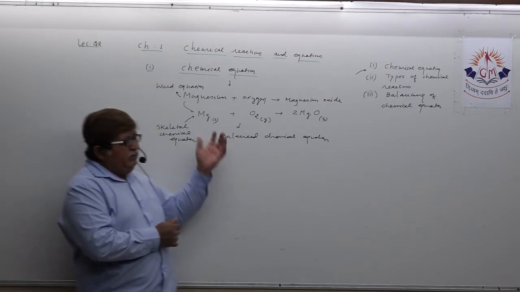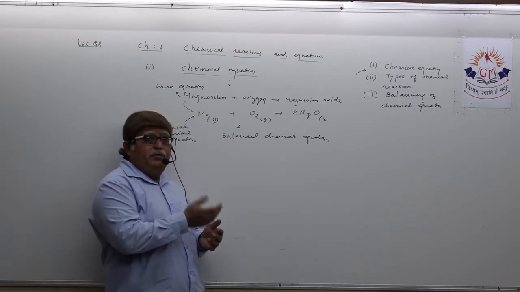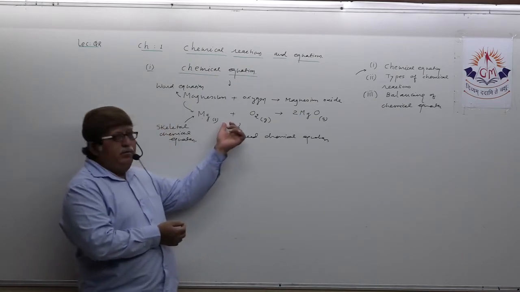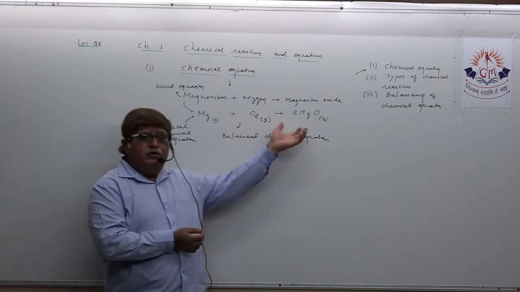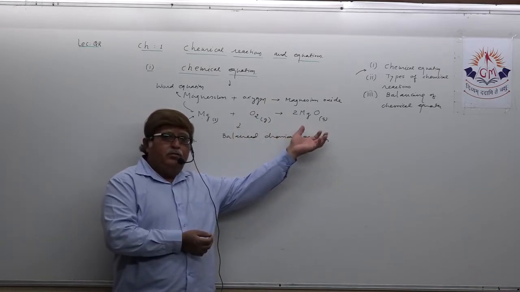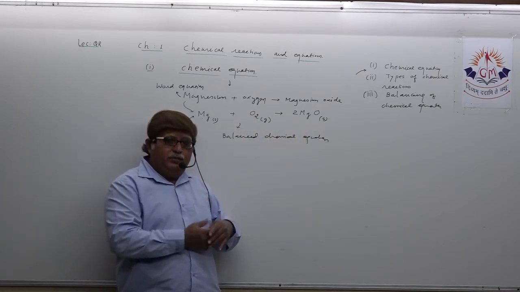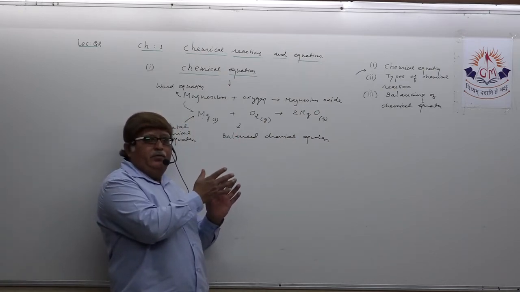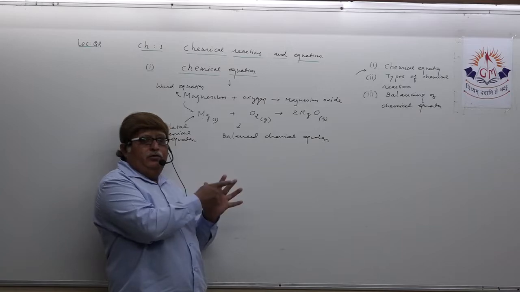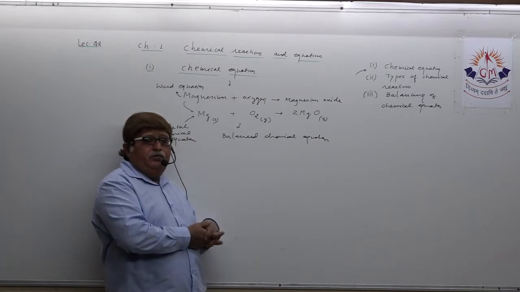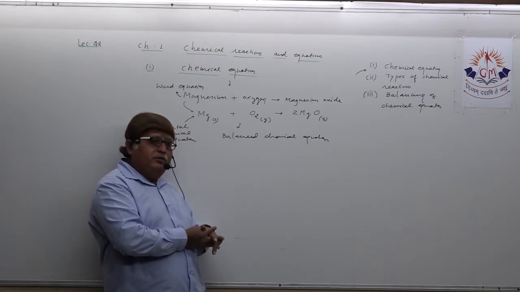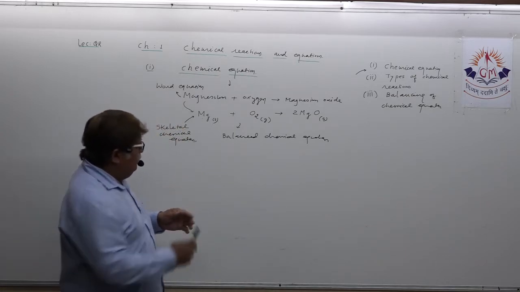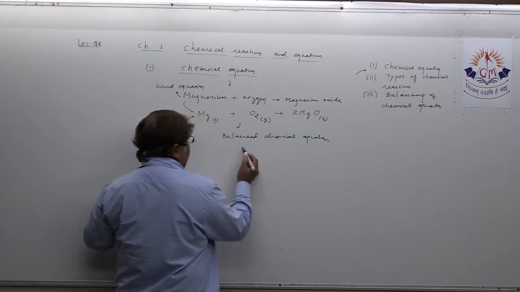Understand? Reactants are written on the left hand side, products on the right hand side. Reactants are separated by a plus sign. Even in products, if there are two or more products, they are separated by a plus sign. The arrowhead between reactants and products shows the direction of the flow of the chemical reaction. Okay. Now we discuss another important question with this.